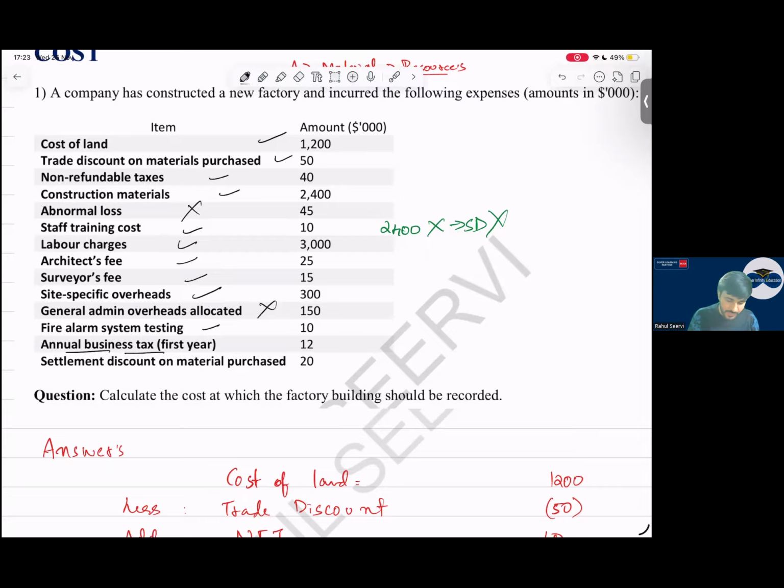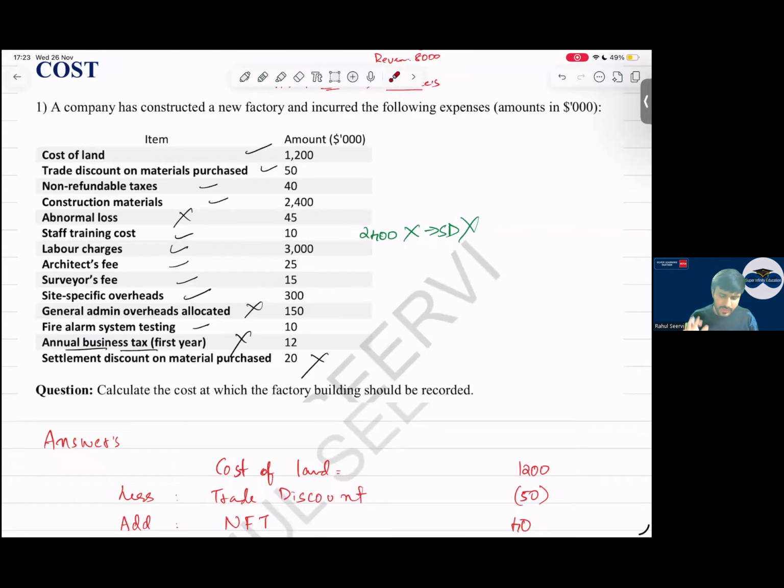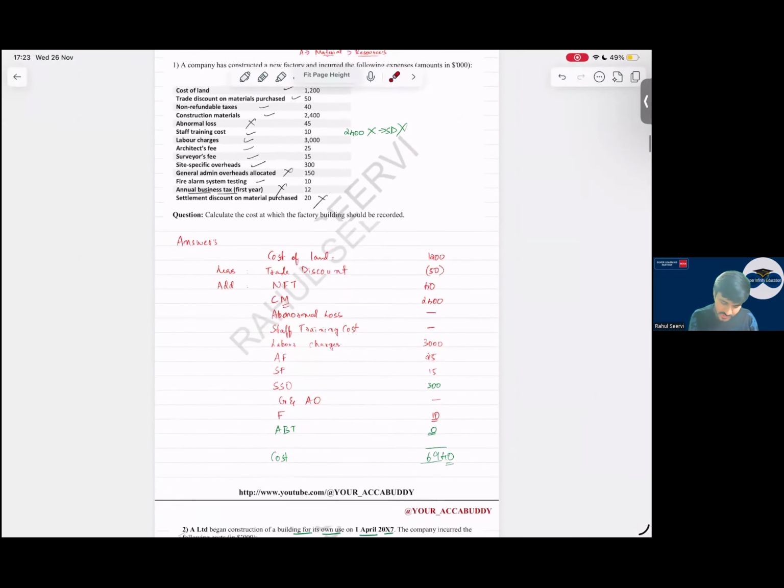No tax, sir, for the first year we will not include. No, settlement discount also we will not include. So this is the first type of question that can come in your exam. Very easy, but it's very difficult that you will have this easy question in your exam.